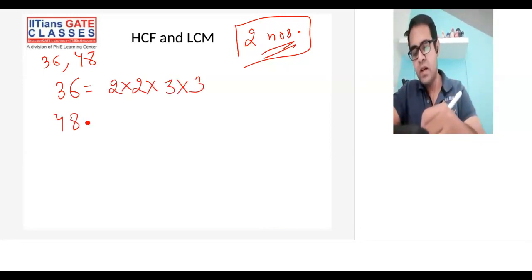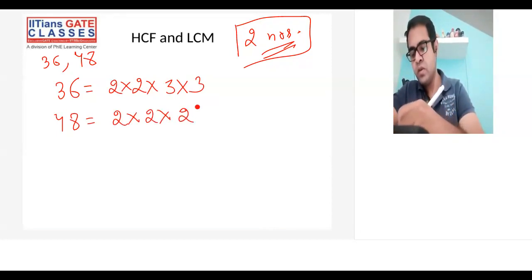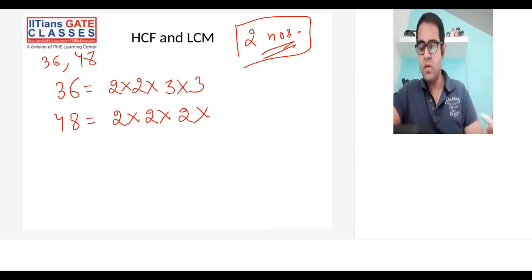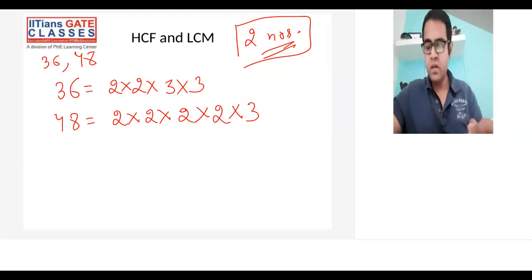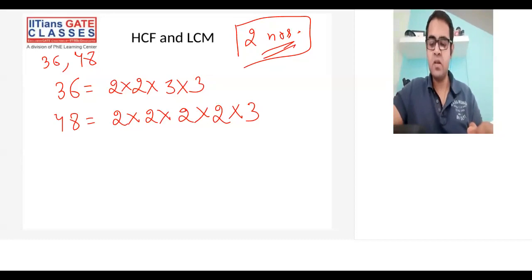Then 48, I'll write as 2 into 2 into 2 into 2 into 3, dividing 24, 12, 6, then 2 again into 3. This is the prime factorization for 36 and 48. Remember, these are prime factors, so only 2 and 3 are possible. I cannot have a 4 or a 9 or anything like that.